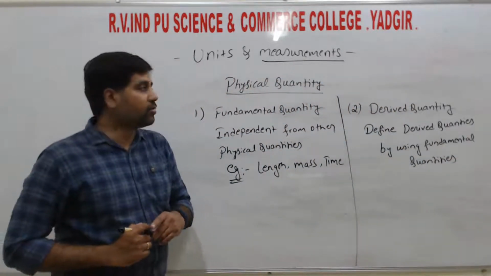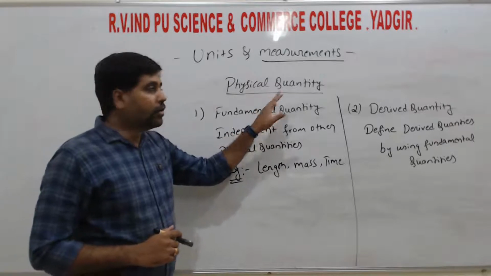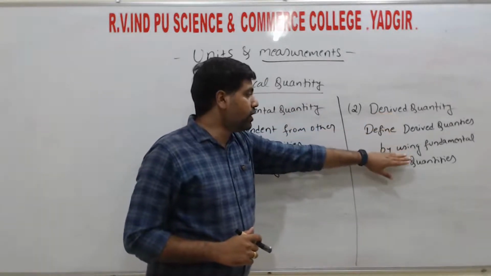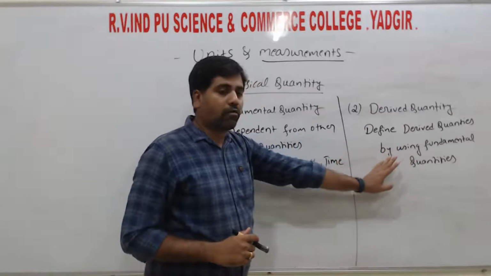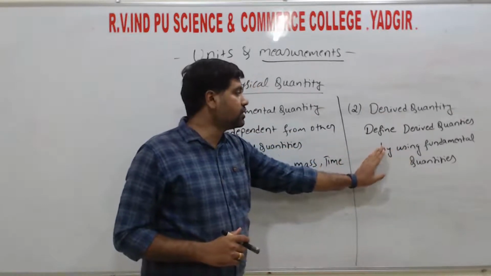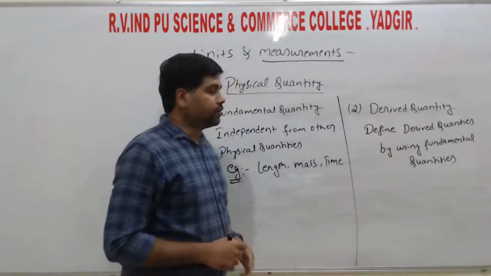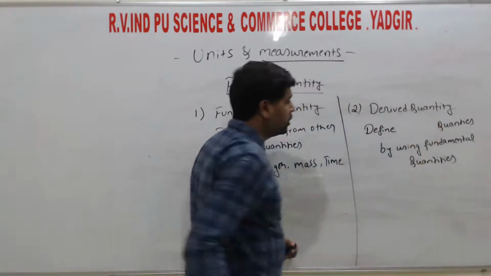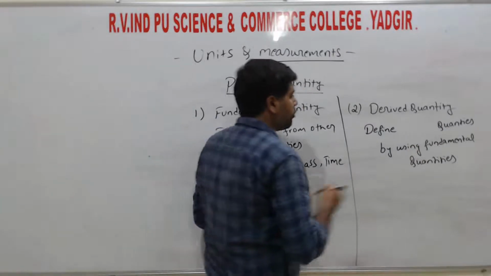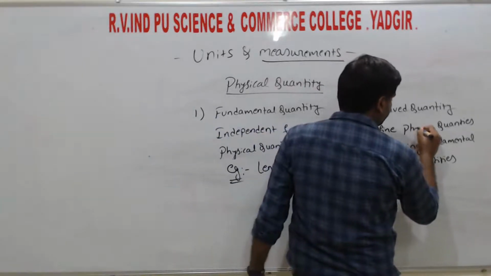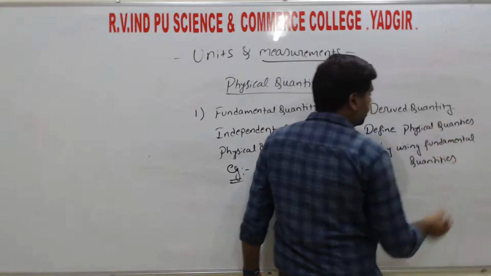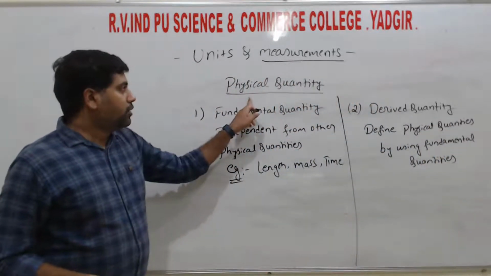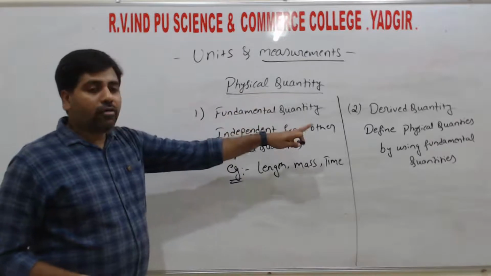Derived quantities are the physical quantities which we define by using the fundamental quantities. That one we call derived quantities. We define physical quantities by using the fundamental quantities, right? So that one we call the derived quantity.